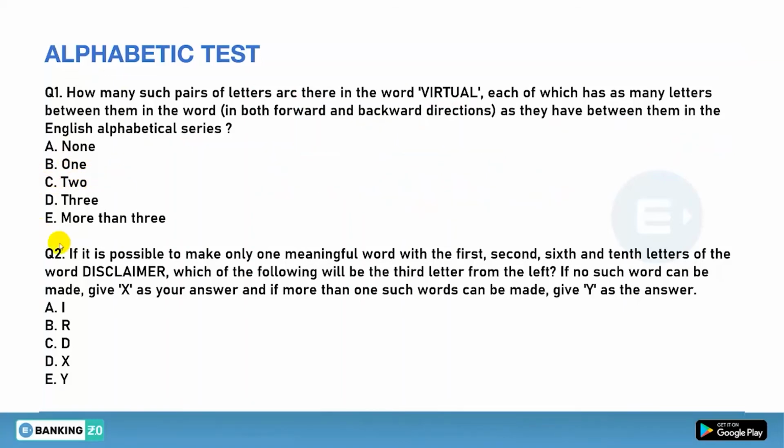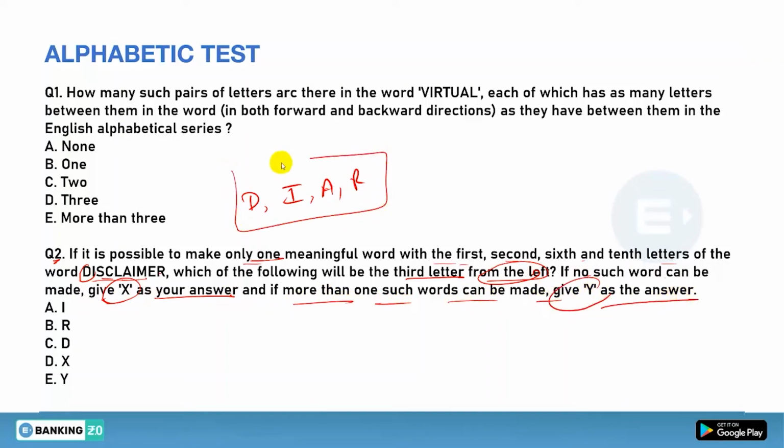Done? Okay, now we will see the second question. If it is possible to make only one meaningful word with the first, second, sixth and 10th letter of the word disclaimer. So first is D, second is I, sixth is A, and 10th is R. So can you make only one meaningful word? Which of the following will be the third letter from the left? If no such word can be formed, give X as your answer, and if more than one such word can be formed, give Y as your answer.